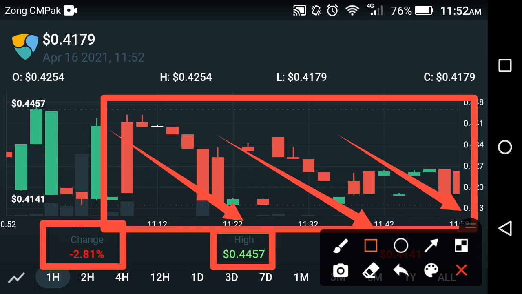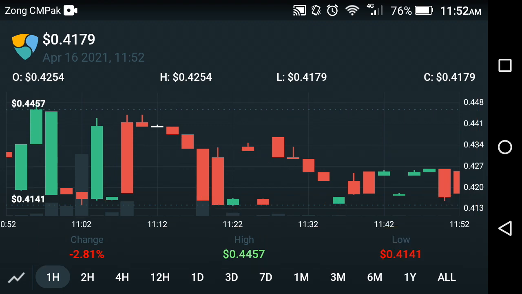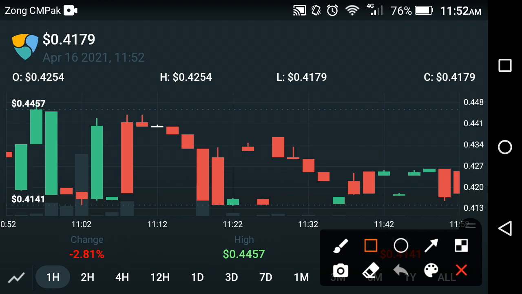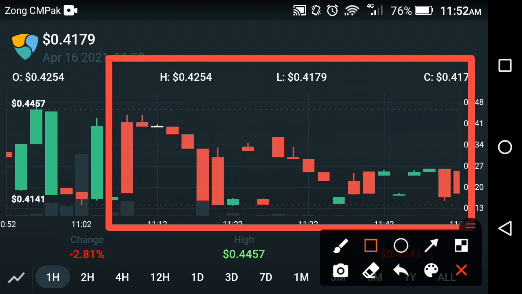So what's the next target of the XEM coin? As you know, the continuous falling period of the XEM starts now from the last 1 hour. So it's clear to all of you that XEM coin has started falling continuously. I think for 4 to 5 hours the continuous falls will occur in the XEM coin. After that, XEM coin has chances to take a jump again. I think today is the falling day of XEM coin. That is clear for all of you. After tomorrow, there will be chances of a jump in the cryptocurrency market.